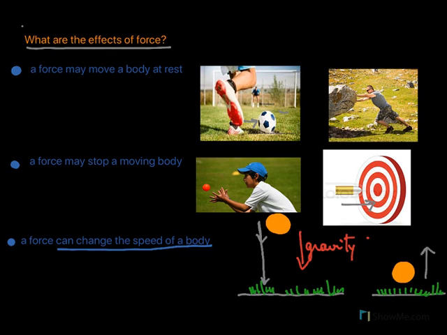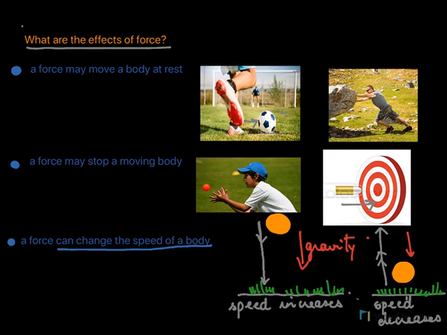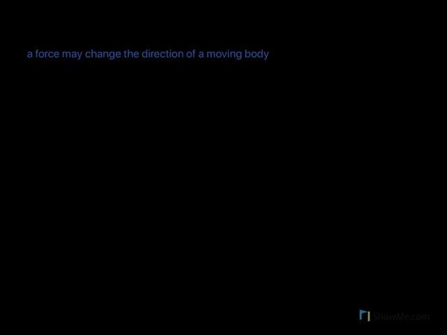Similarly, if an object is thrown upwards, it will first move fast and then slowly it stops. Its speed keeps on decreasing. Here we see the speed decreases because it's the force of gravity that pulls the object and decreases the speed. In this case, as the object falls, the speed keeps increasing. Here, as the object moves upwards, there is a force of gravity that is pulling it downwards and thus decreases its speed.